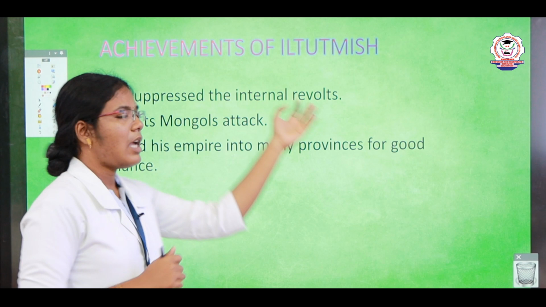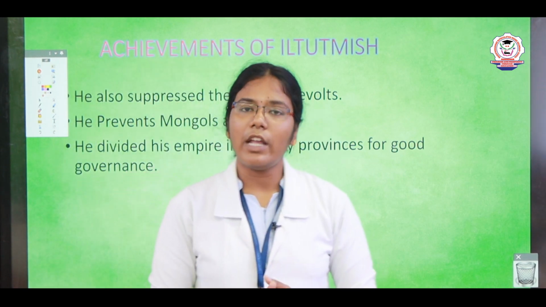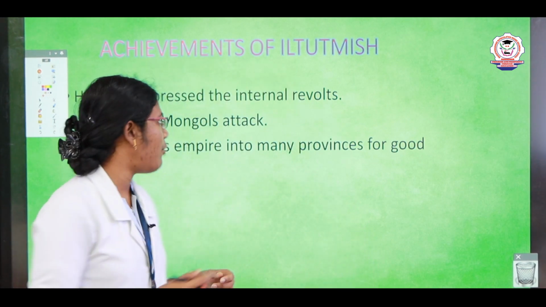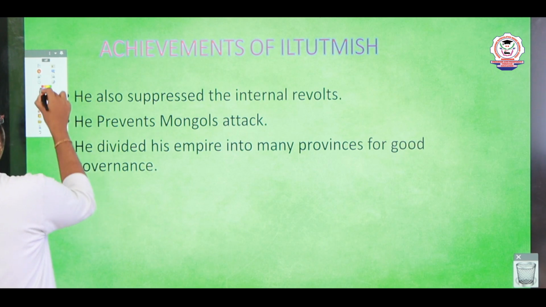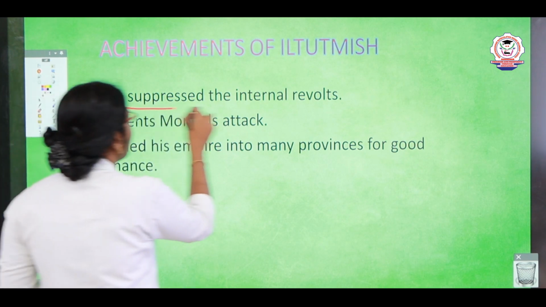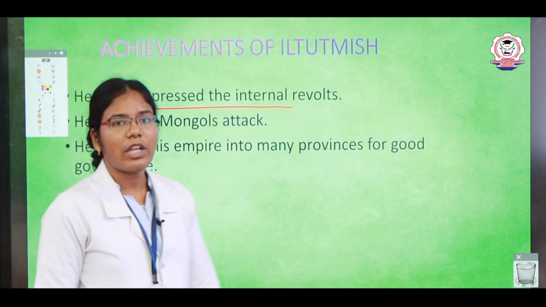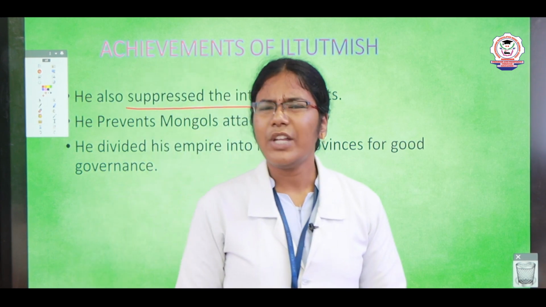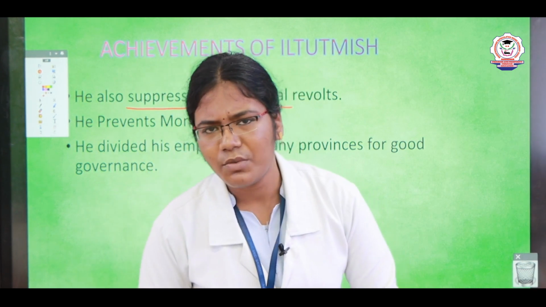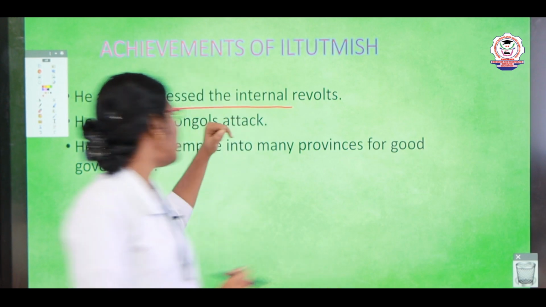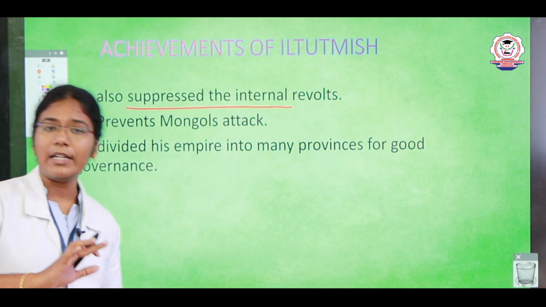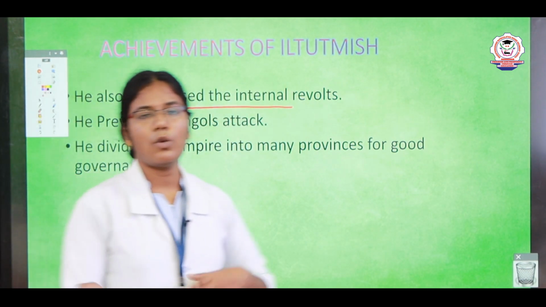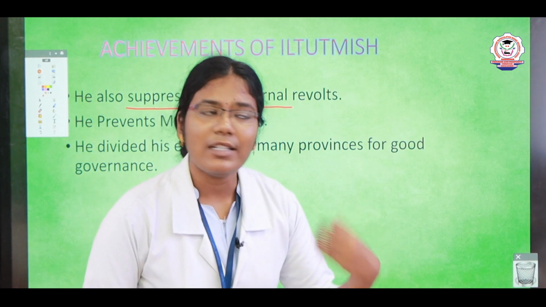Next, we are going to see some of the achievements of Iltutmish. What achievements did he make? First, he suppressed internal revolts. What is meant by revolts? You know, it's a war, right? Small wars. So he suppressed the internal revolts and he also prevented the Mongols' attack.